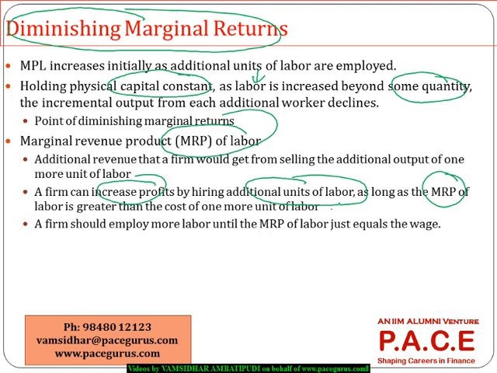So there is no point in hiring that person. You hire only to a certain extent where your marginal revenue product of labor is greater than your marginal cost incurred for hiring that particular labor itself.